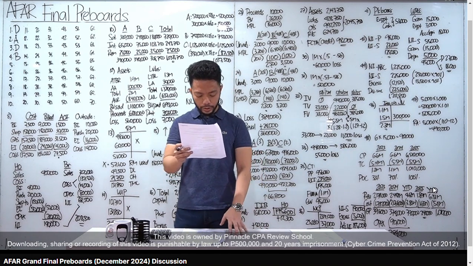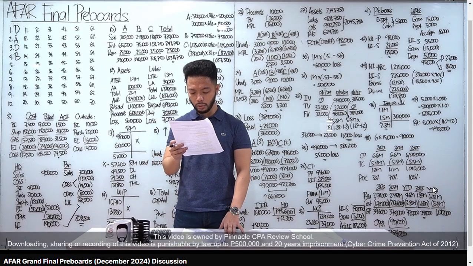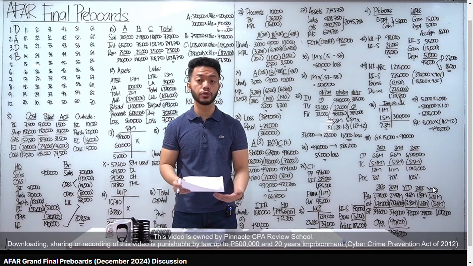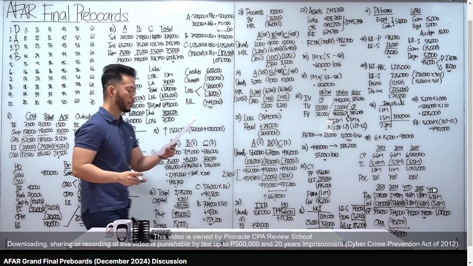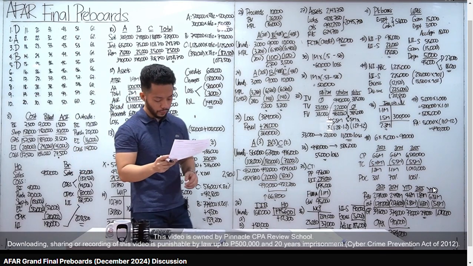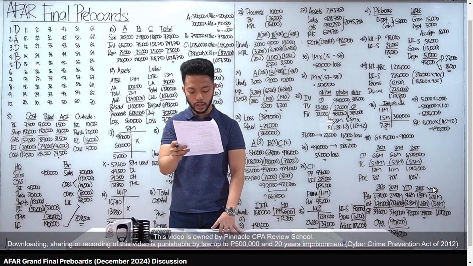Number 5, when a secured creditor is not fully settled after foreclosure of the underlying collateral, the remaining portion, or basically ito yung unsecured portion of partially secured, punta ka sa letter D, is classified as an unsecured liability without priority. Number 6, the percentage of completion of a construction contract is based on all of the following except ano